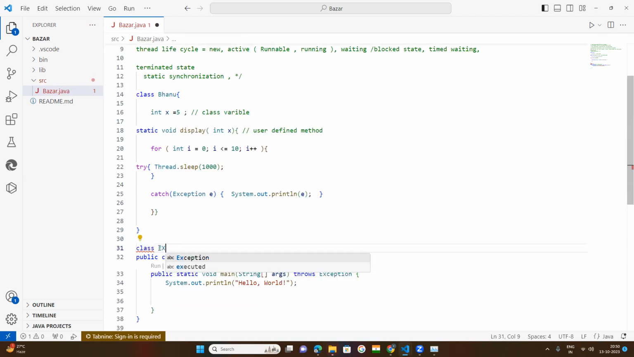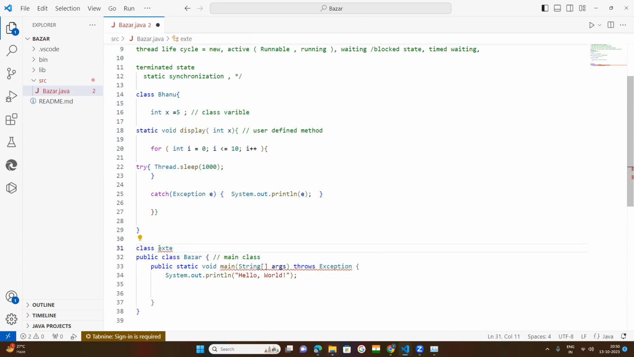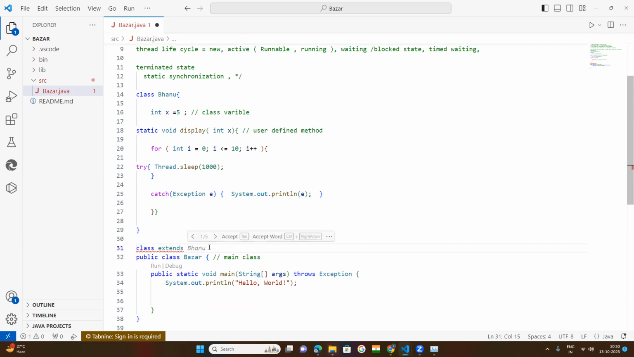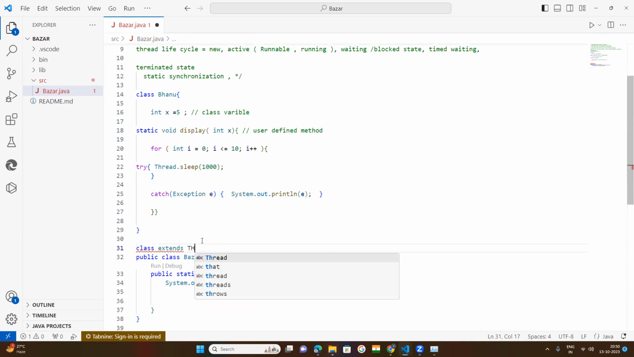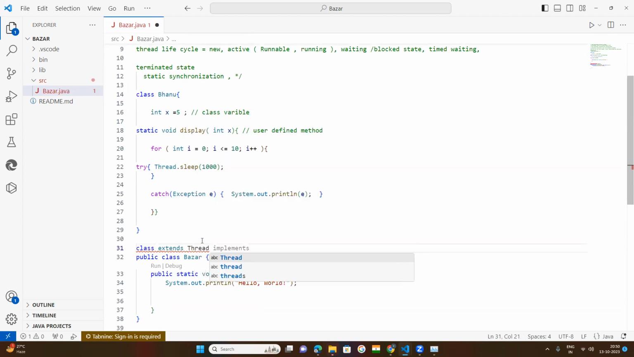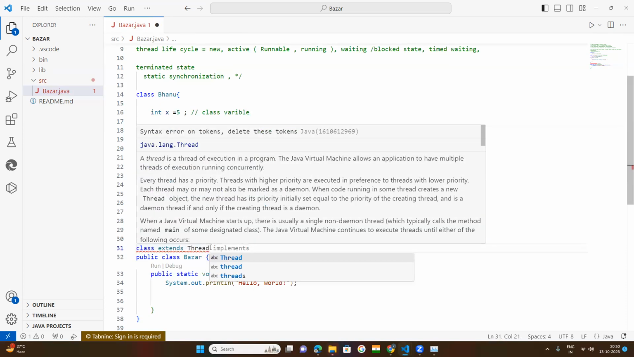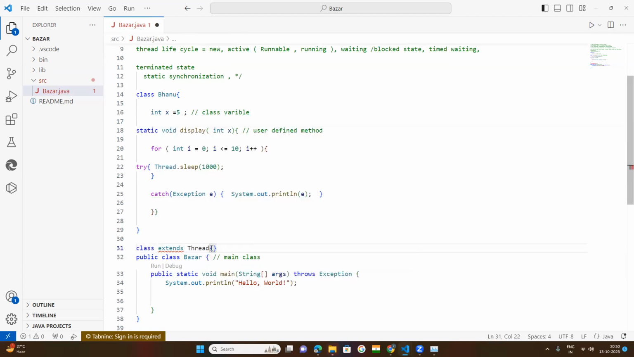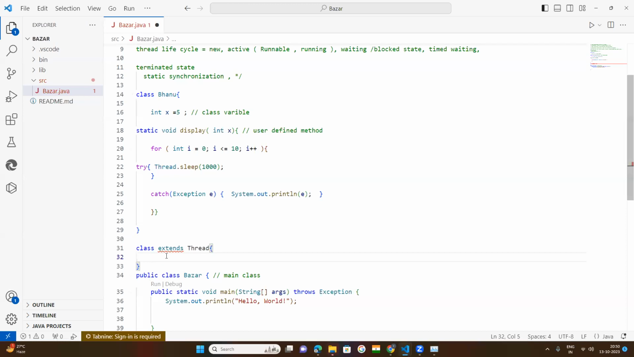So, class extends. Extends what? Thread class. The Thread class is the default built-in class of the language package. Okay, this is the class, open brace, close brace. So why is it giving an error?